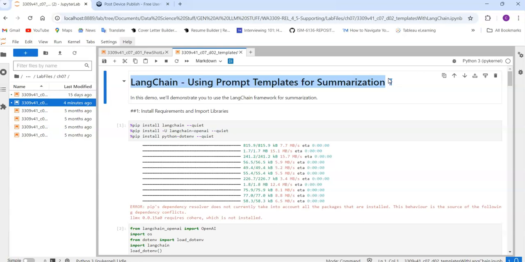A template is the set of instructions that you will give. That is called a prompt template. Next, summarization. What is summarization? It's a simple English word. Summarization means whatever text you're giving, you don't want everything in that. You just want the summarized content or summarized paragraph from it. That is called summarization.